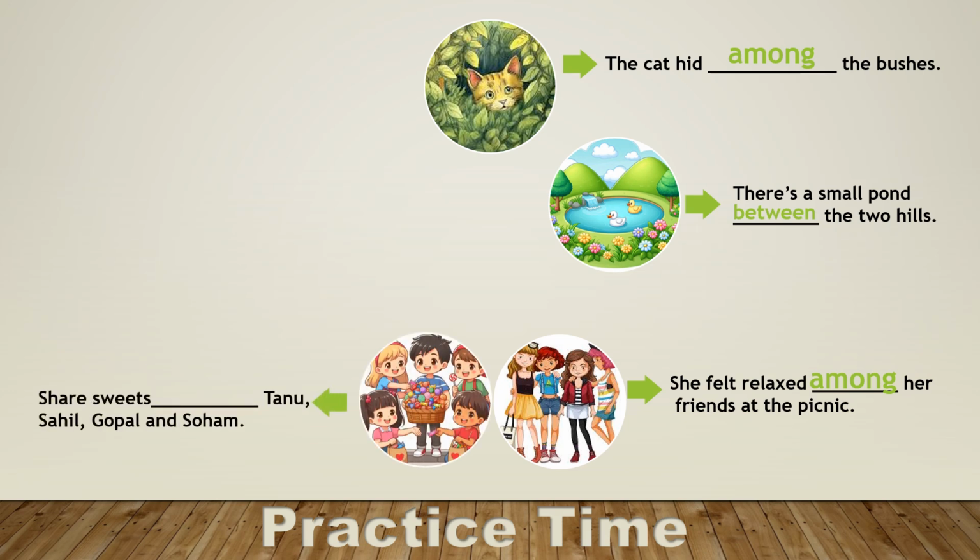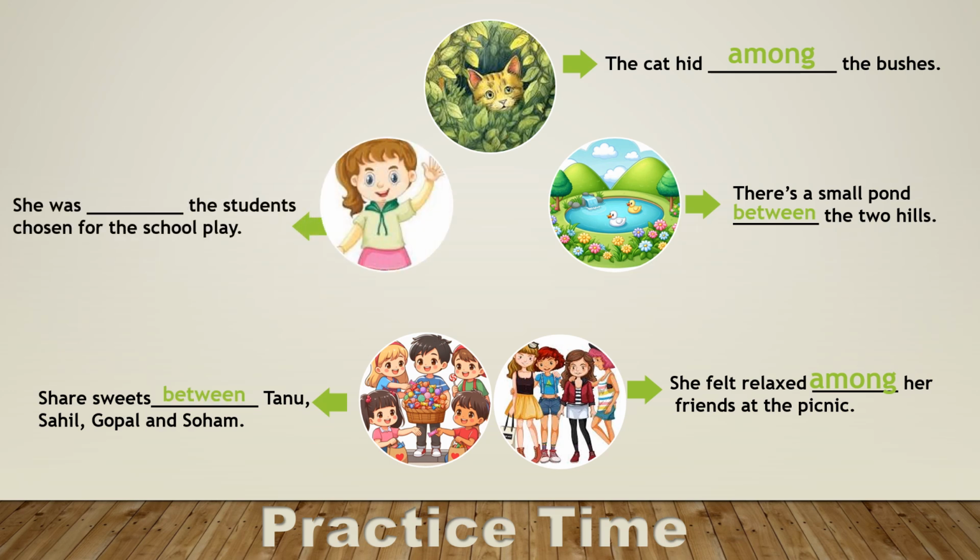Wonderful. Share sweets dash Tanu, Sahil, Gopal and Soham. There are four children. We are sharing sweets with four children, but we have specified their names, that is Tanu, Sahil, Gopal and Soham. And when we specify something, it does not remain a group. It has been specified. It has been made specific. So that's why we will use between here.